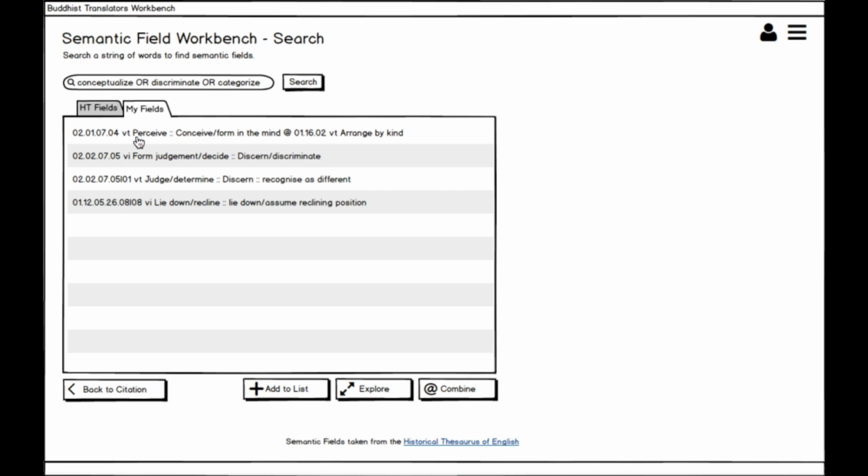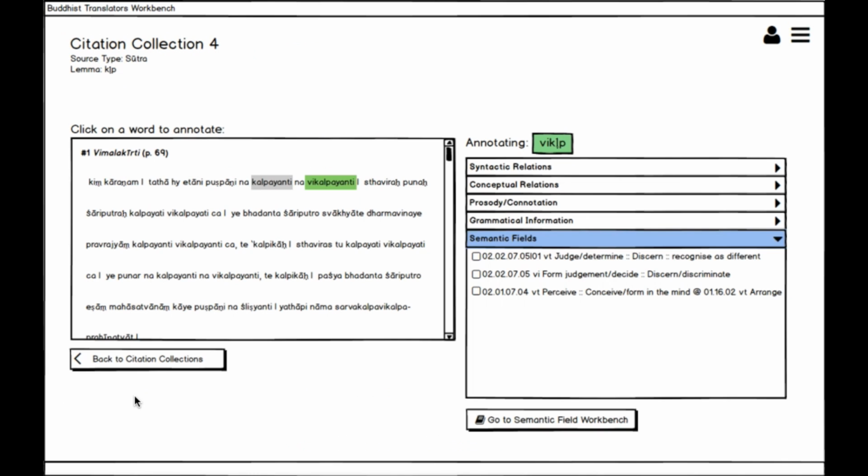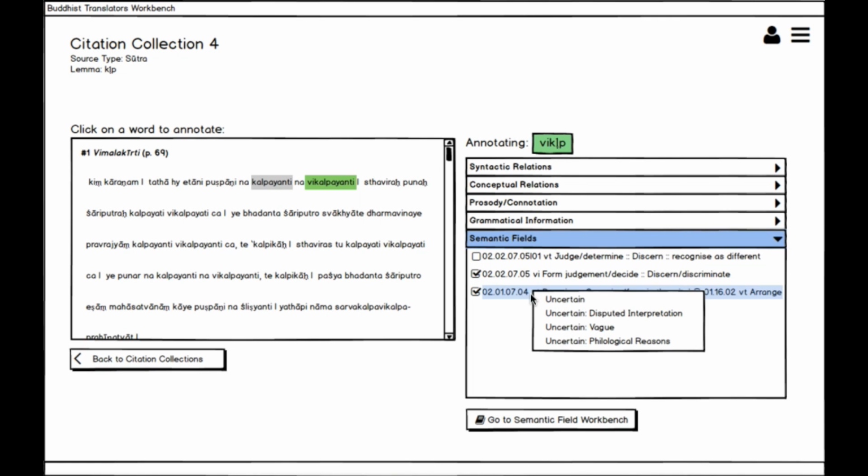If we think this describes our verb well, we can add it to our list and return to the citation collection. From here we decide that "form judgment, decide, discern, discriminate" and our combined field capture the semantic meaning of our word best. However, we really do not have enough context to be certain about the specific semantic nuance of our verb here. So we mark the semantic field as uncertain. BTW offers the option of marking several types of uncertainty. In this case, uncertainty is due to vagueness, and we select the corresponding option.